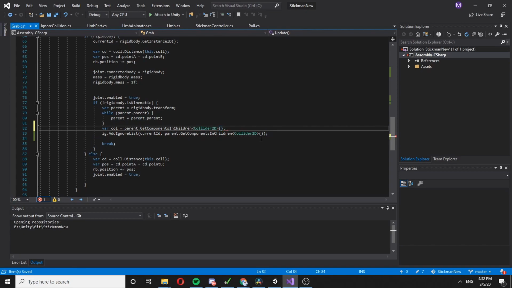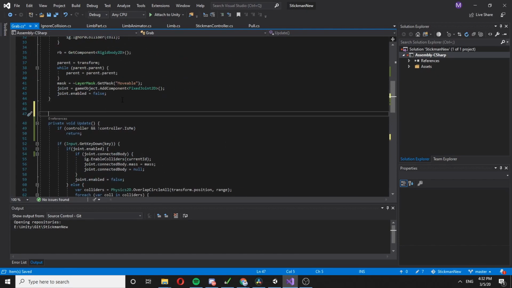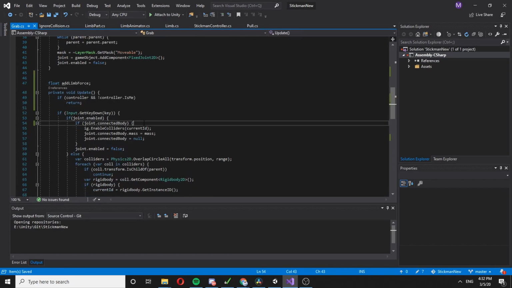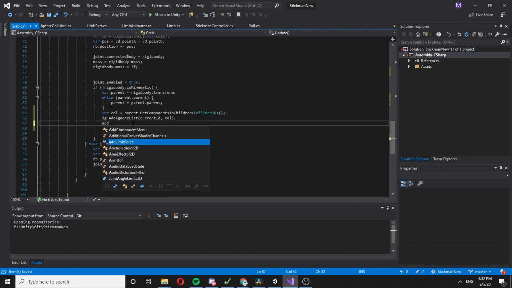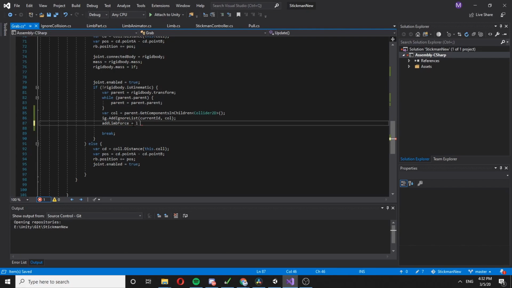So here I would pass the call, and inside of here I would say I want float added force, add limb force, and here let's say it's gonna be 1, and inside of here we would say it's gonna be equal to 1 plus call length times some value, so let's say 1.1f.